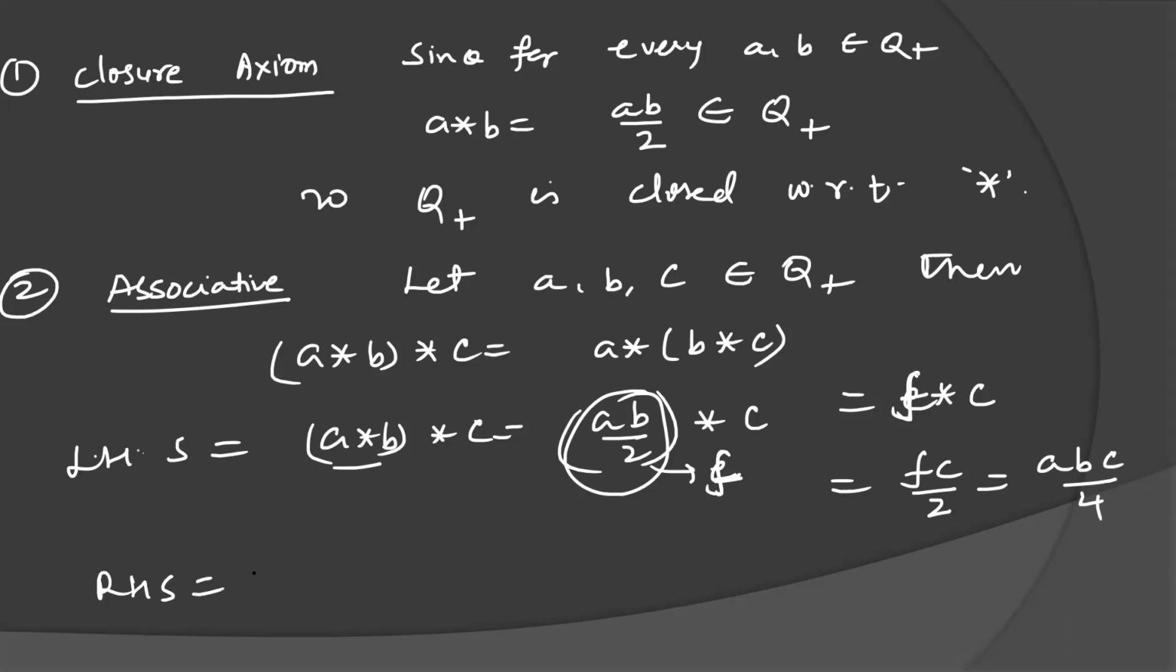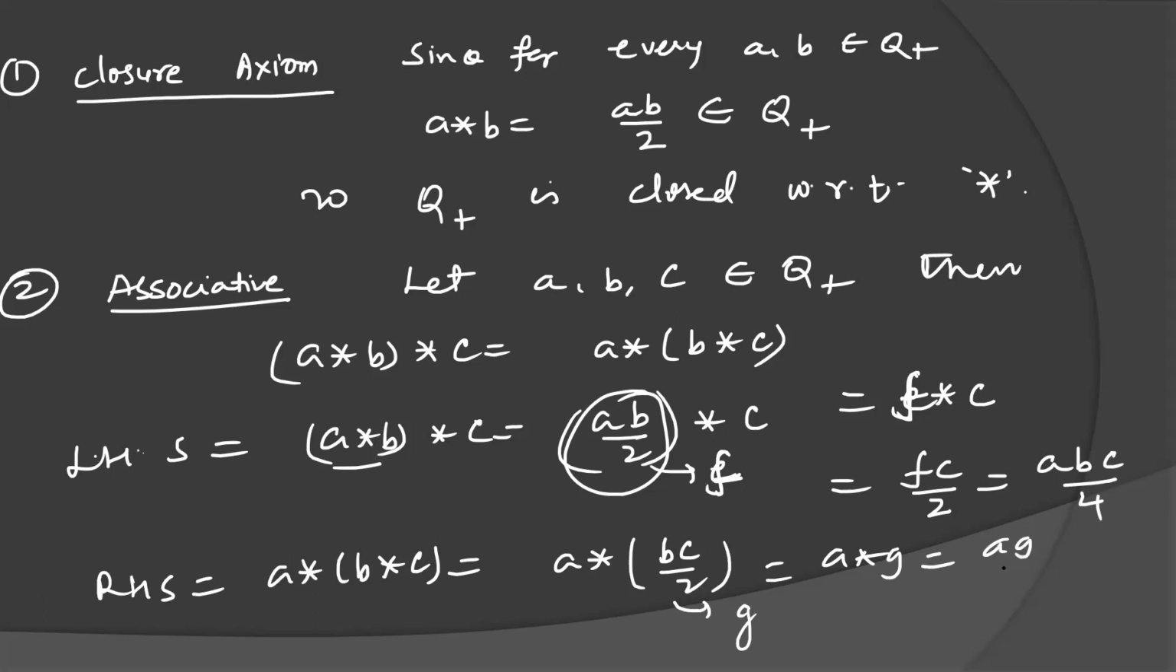Now take the RHS: a star (b star c). First we solve the bracket, b star c equals bc by 2. Call it a new element g. So a star g will be ag by 2. Put the value of g, and we get abc by 4. So both are equal, meaning the associative property is also satisfied.